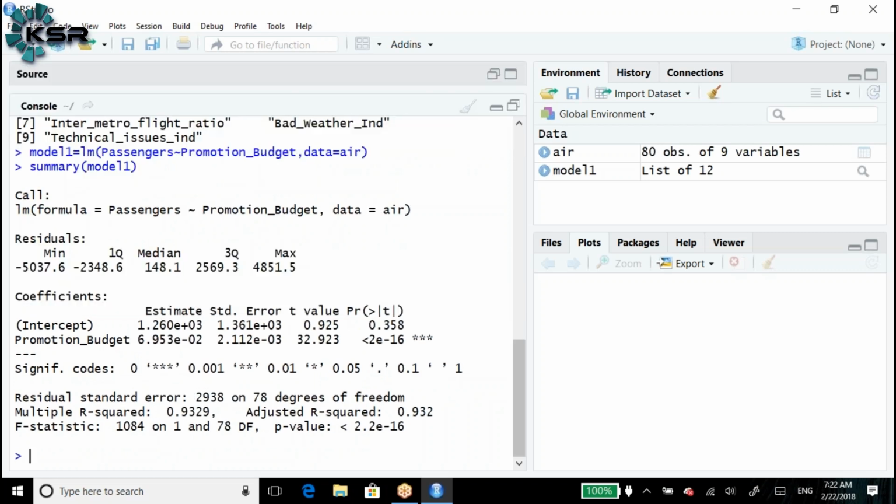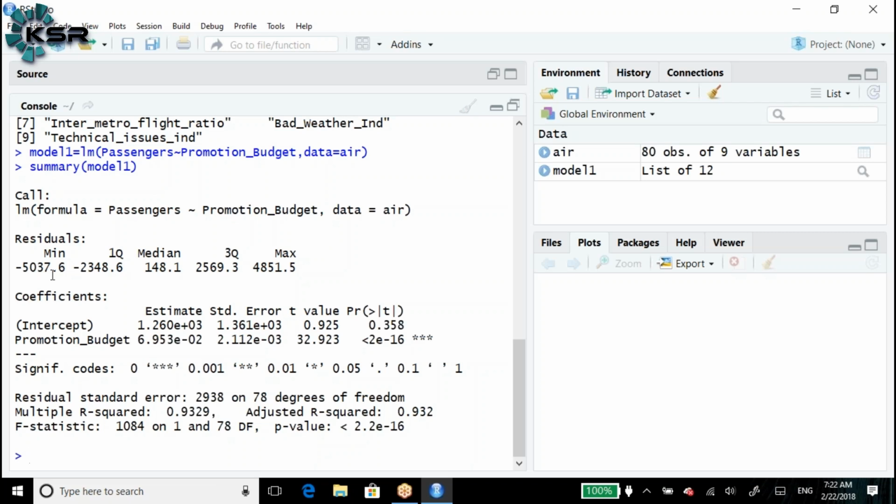See here, first and foremost, please concentrate here. The first point is we have written call. Whatever syntax we have written in the linear regression, the same syntax is applicable here: lm formula is equal to passengers tilde promotional budget, comma, data is equal to air. Here residual, another name for residual, means error. So if you build this model, what is the minimum error we are going to get?